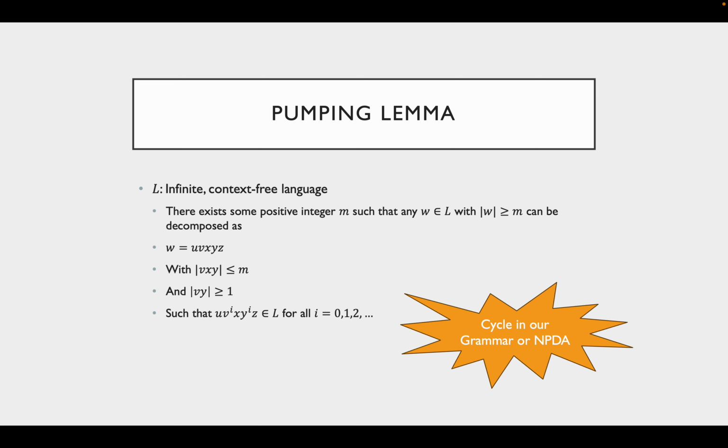What does this really mean? It means there's a cycle in our grammar, or there's a cycle in our NPDA. Just like the pumping lemma for regular languages, there has to be a cycle in order to have an infinite language, because the automata itself is finite.